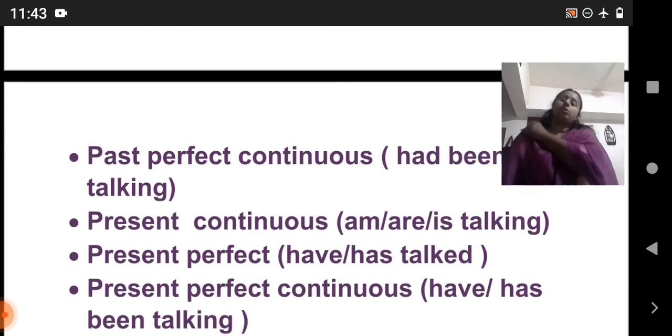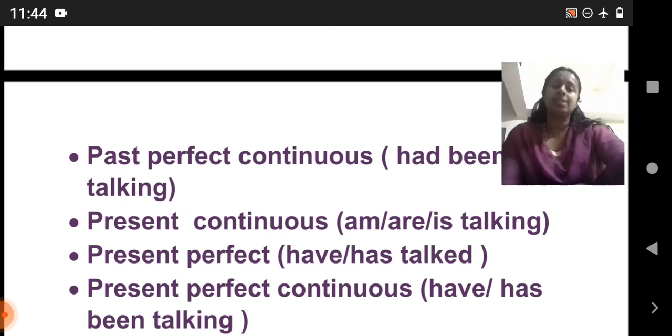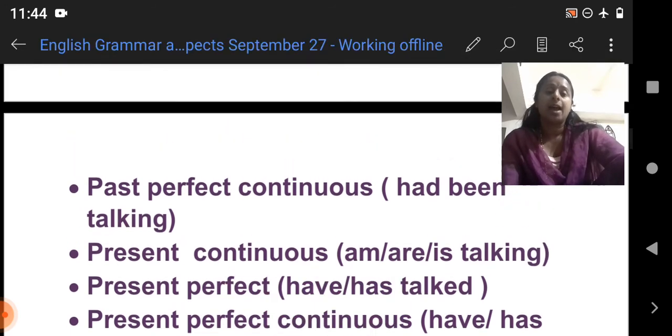Present continuous: am, are, is talking. You know how the sentence is made in a present continuous form. You can see here it is made by using the ing form along with auxiliary verbs such as am, are, is. I am talking. I am reading. They are reading, or they are talking. She is talking.